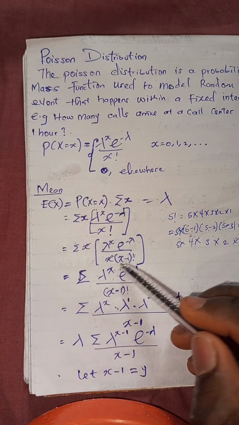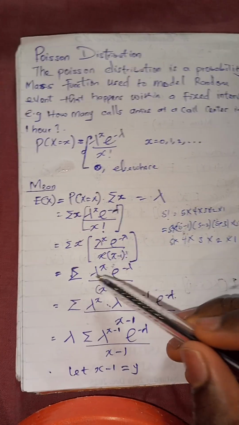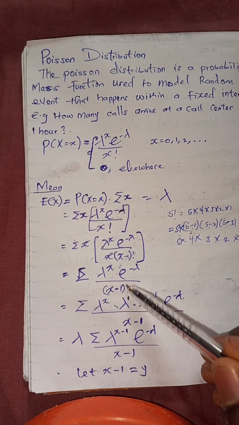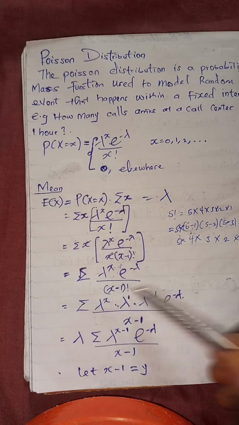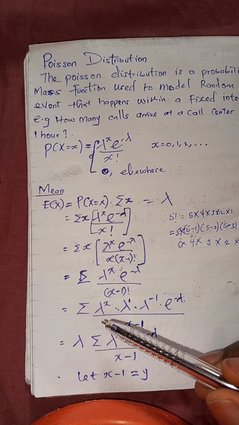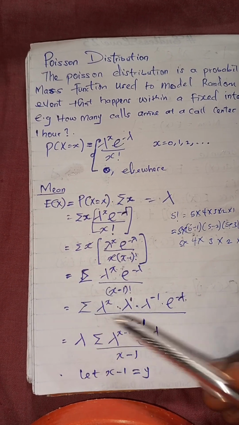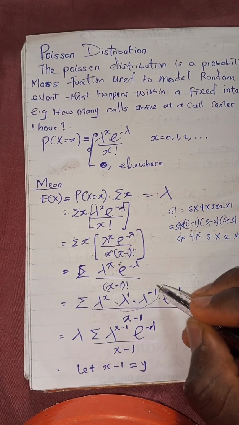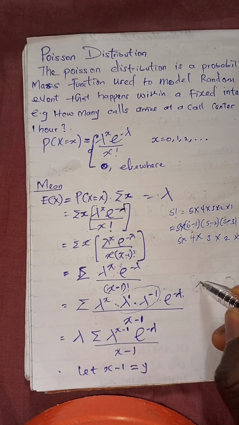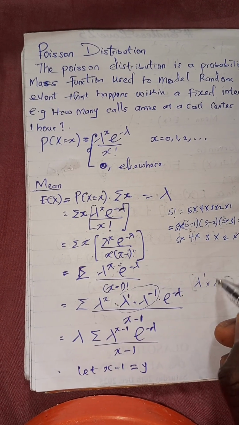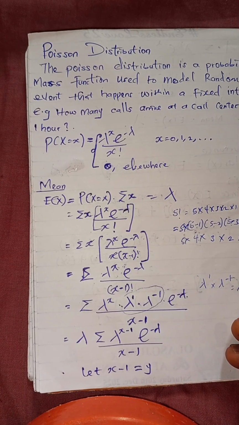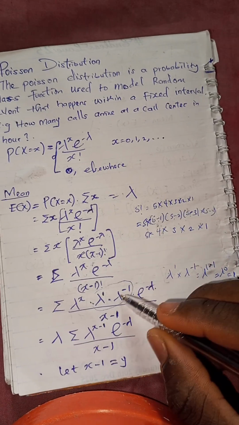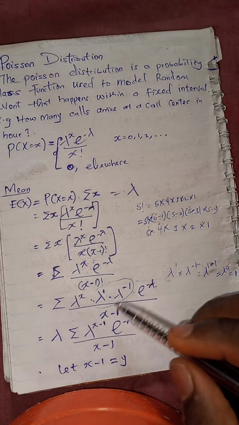So x into x minus 1 factorial, summation lambda raised to power x, exponential minus lambda, over x minus 1 factorial. With that summation, we can use what we call the power law. Lambda raised to power 1 times lambda raised to power minus 1 will give you lambda raised to power 1 minus 1, which is lambda raised to power 0, which is 1. So it makes no difference, we just add the powers.